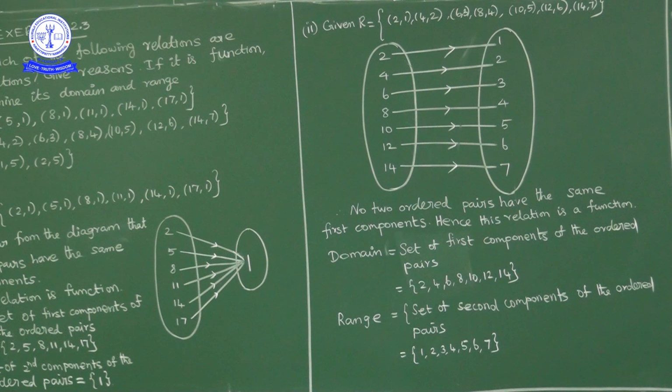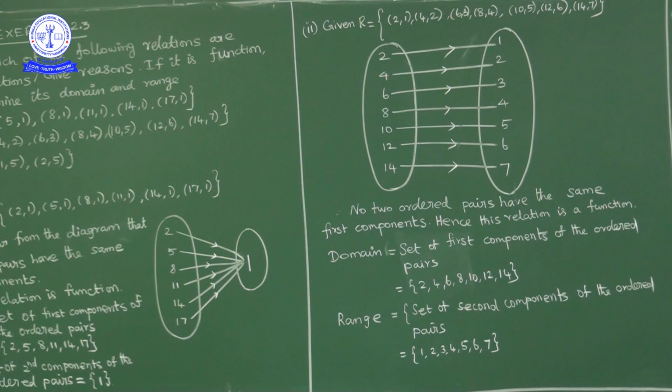Okay. Next, what is range? Range is the set of second components of ordered pairs. Now what are the second components here? 1, 2, 3, 4, 5, 6, 7. So the range is 1, 2, 3, 4, 5, 6, 7. Okay, that is the range of this function.